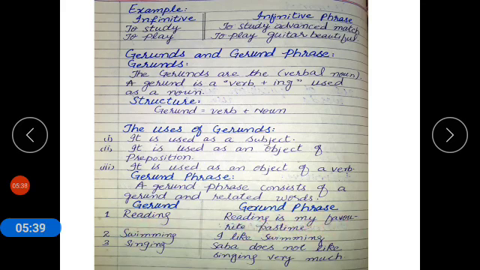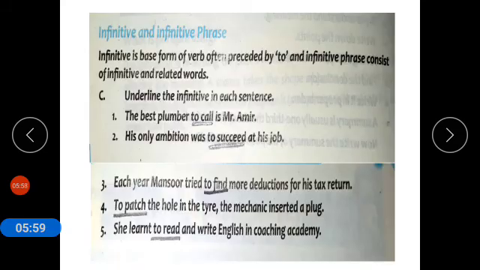Reading is my favorite pastime. So what is gerund? Gerund is reading. And gerund phrase means a collection of some words that acts as a gerund. Reading is my favorite pastime. I like swimming. Sabha does not like singing very much.